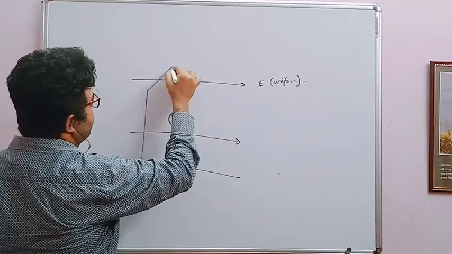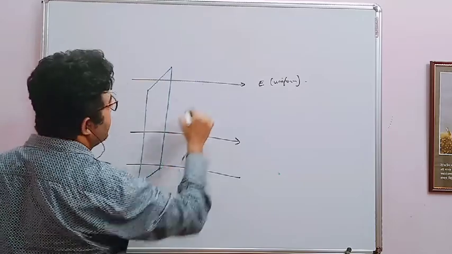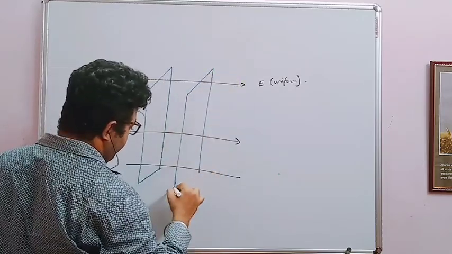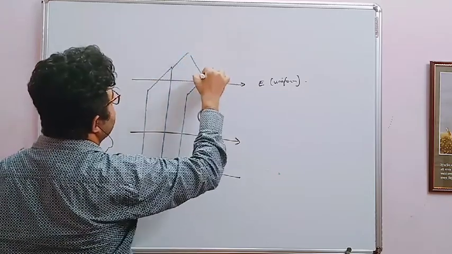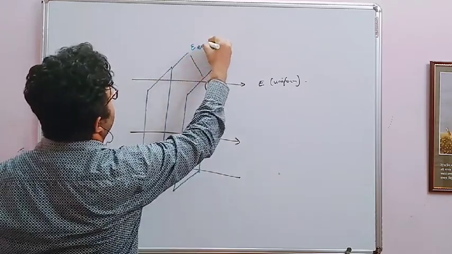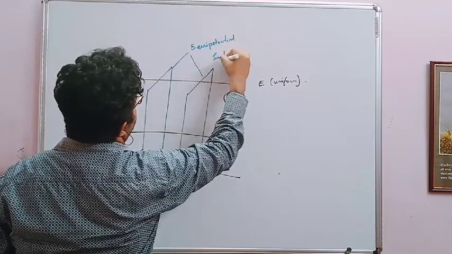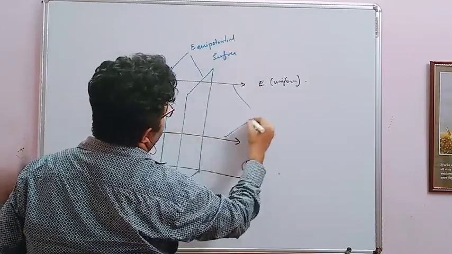these are the equipotential surfaces. So these are equipotential surfaces. And these are the electric field.